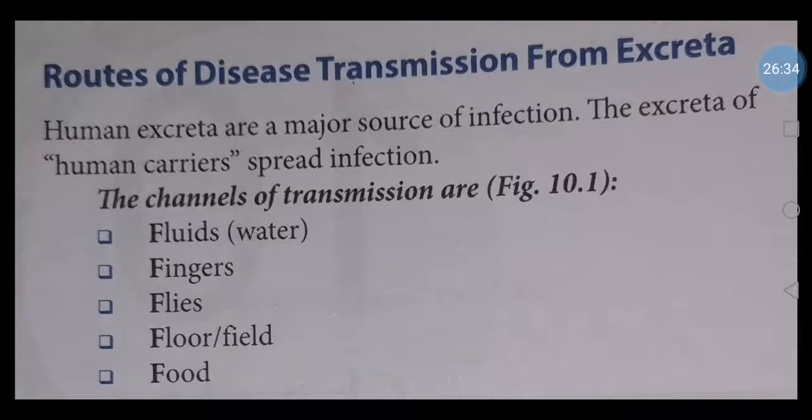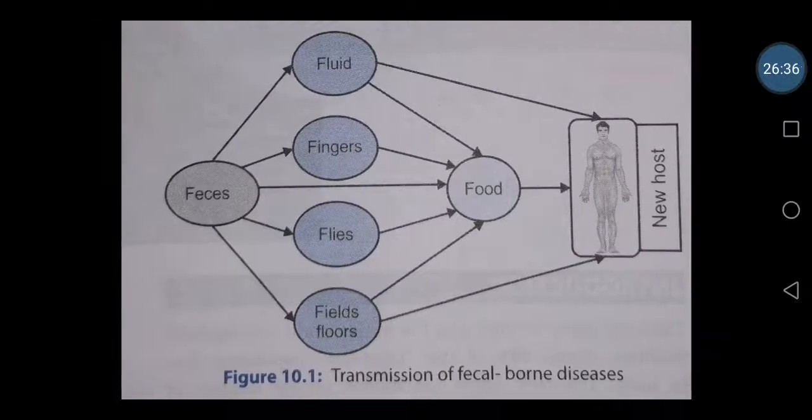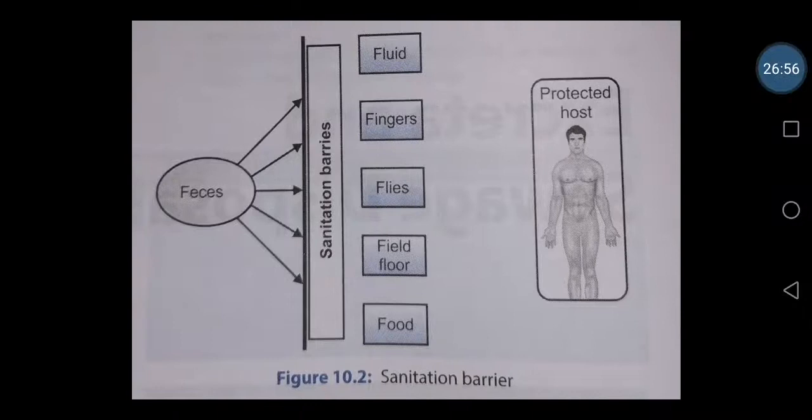So these all are the 5F factors. Here you can see how, from the feces or the human excreta, through fluids, fingers, flies, the field or floor, and food, it reaches the host. That's how it will transmit the fecal borne diseases.